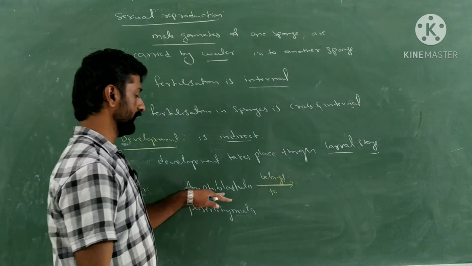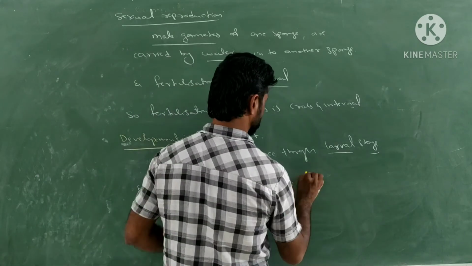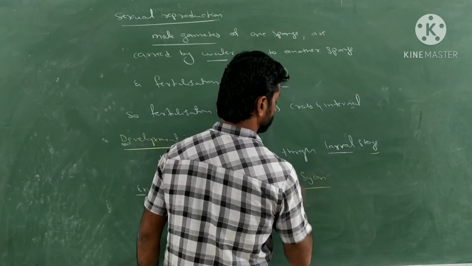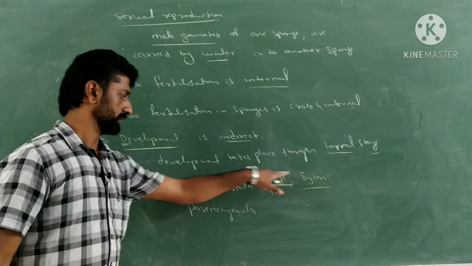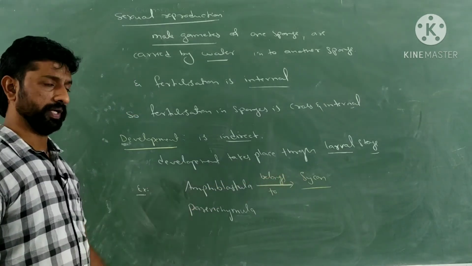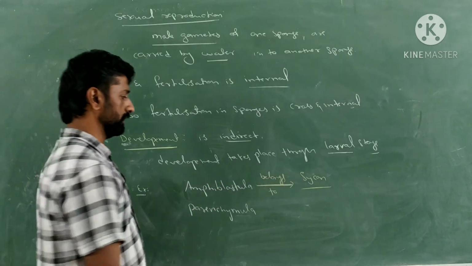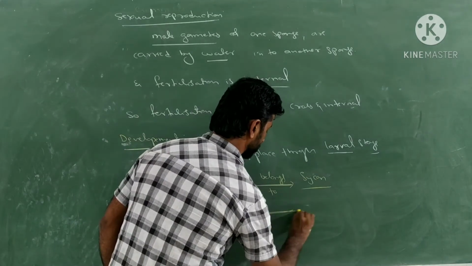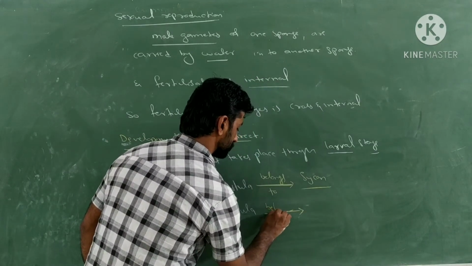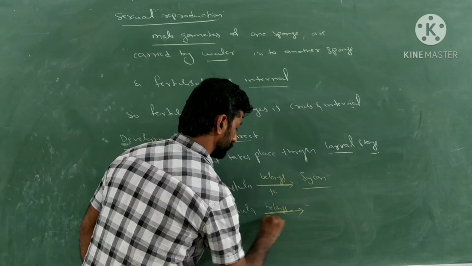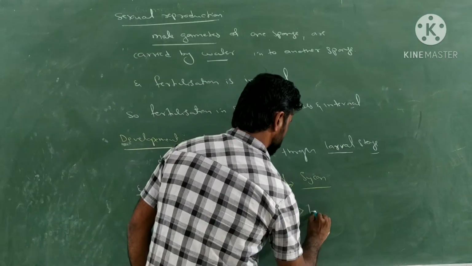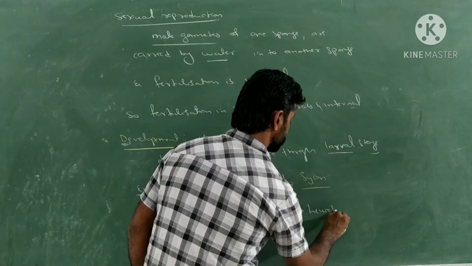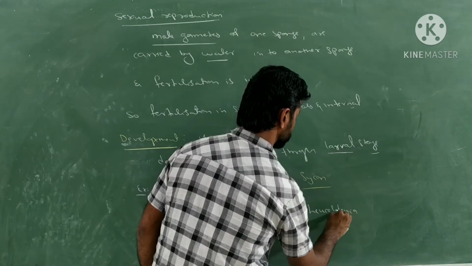Amphiblastula belongs to Scypha. Scypha is the example of the porifera which produces the larva named Amphiblastula. Like that, Parenchymula belongs to which sponge? Parenchymula belongs to the sponge called Leucosolenia.